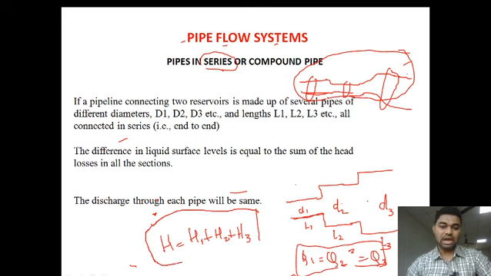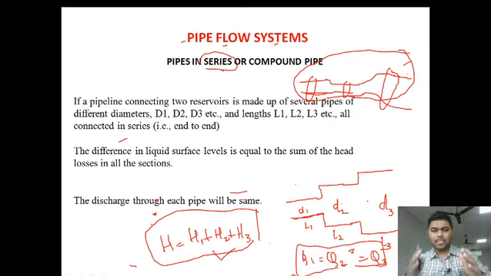Here, head loss gets added. In the series connection, head loss gets added, whereas discharge remains the same. Discharge through each pipe remains the same. These are the two important points that have to be considered for pipes in series. What is the main important point for pipes in series? Discharge is equal in every pipe and at every section of the pipe, whereas head loss gets summed up.